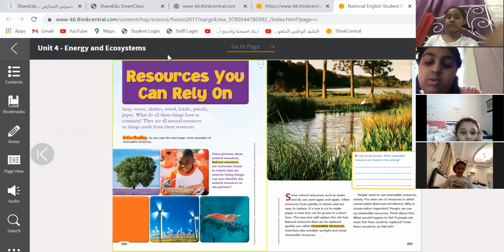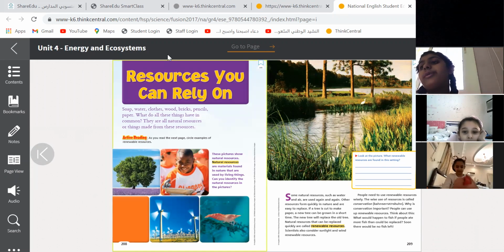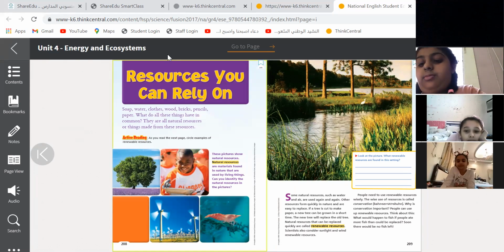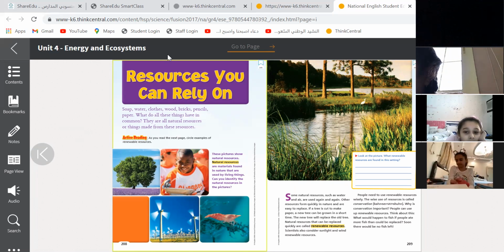Resources you can rely on. That means something you can trust, maybe something that can save your life, or you can't live without it.